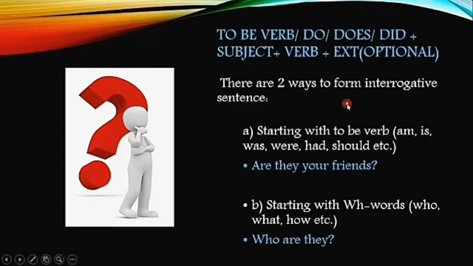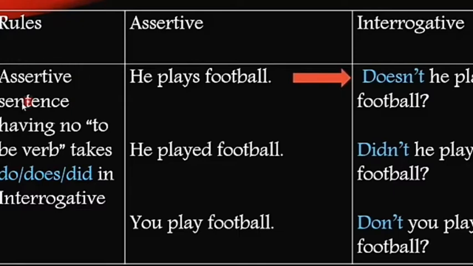There are two ways to form an interrogative sentence. Number A, starting with to be verbs, for example, am, is, are, was, were, have, has, had, should, might, etc. For example, are they your friends? Here you can see the auxiliary verb are has been used at the beginning, and then comes the subject, and then other words of the sentence. Number B, starting with WH words. We can also make questions by using WH words. For example, who are you? Or how are you?